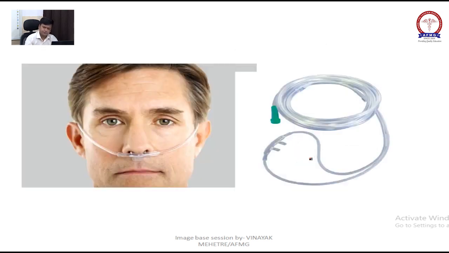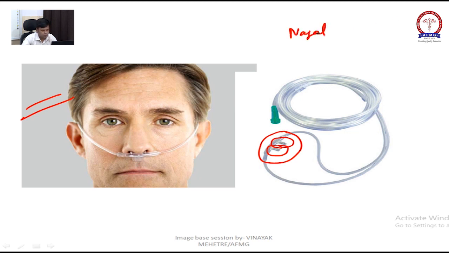What is this? You are not going to get an image like this. First of all, how to detect this cannula, there are two holes to put in the nose. So it will be your nasal cannula. Nasal cannula.